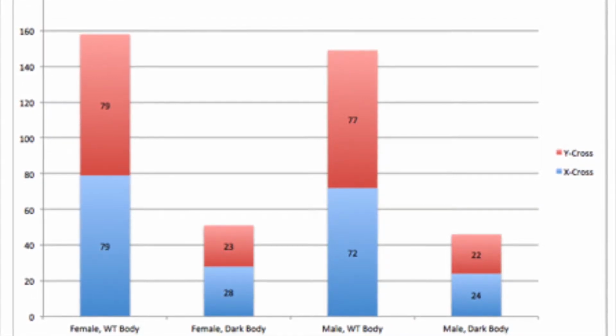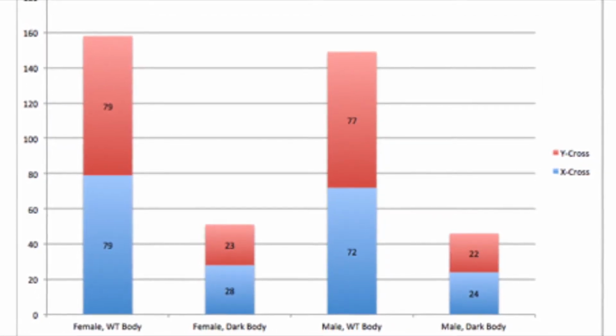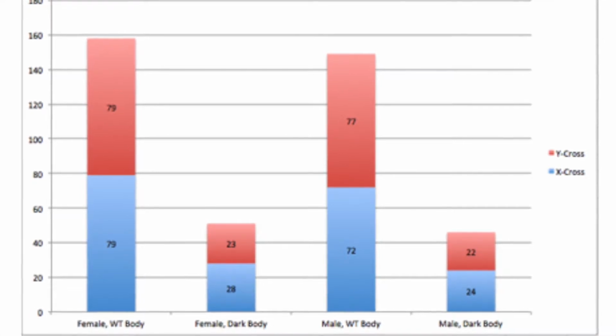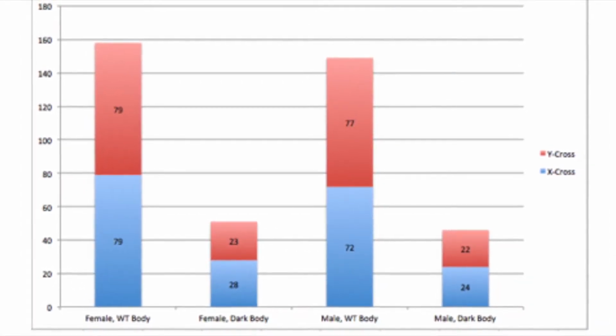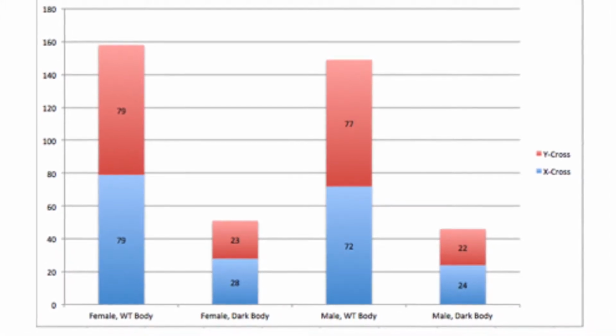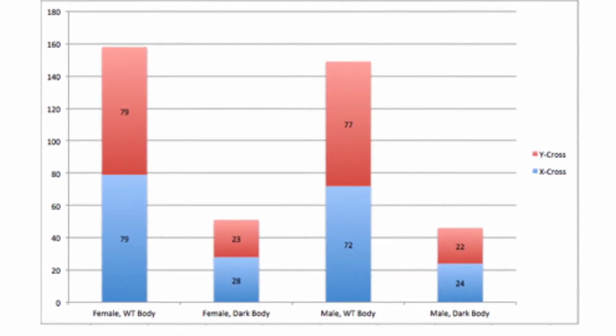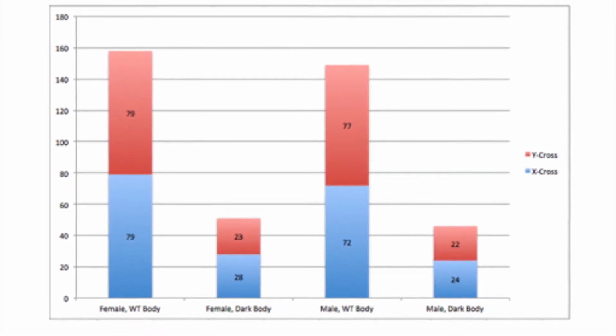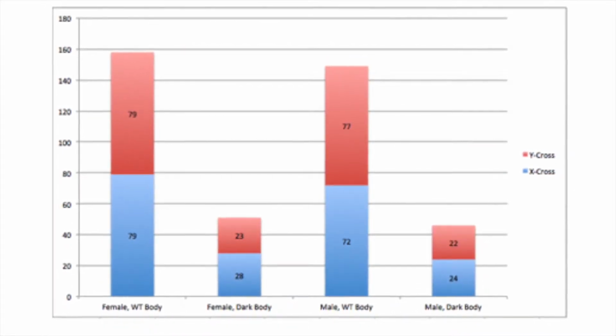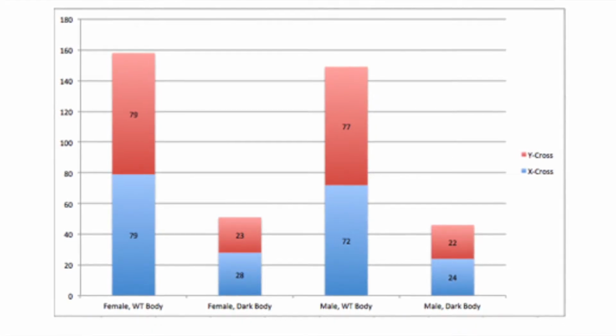The graph for the dark body mutation further supported our hypothesis of it being an autosomal recessive trait. Only 1/4 of the total flies were affected. Also, we can now confirm that it skipped the F1 generation like previously mentioned. There are only small differences between the number of female and male flies affected because autosomal traits affect each sex in equal amounts.